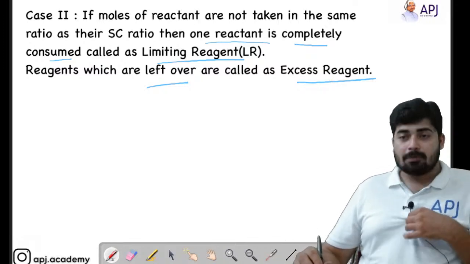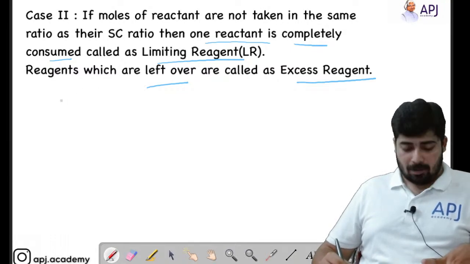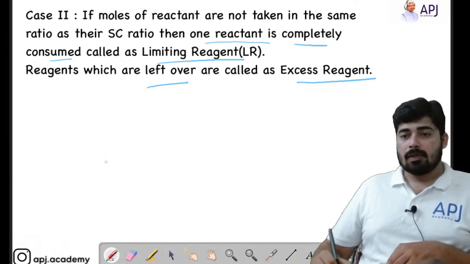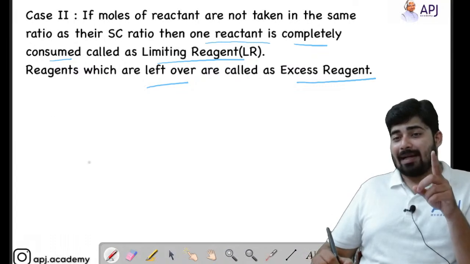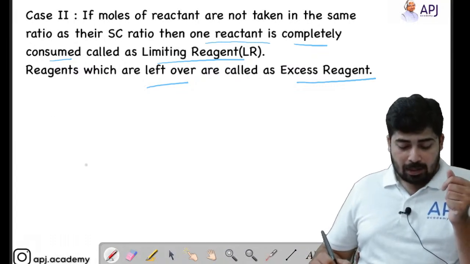Have you studied this before, the mole analysis? Please let me know. Okay, so this is the case. Now I will give you a trick to easily find out, within seconds, the limiting reagent.